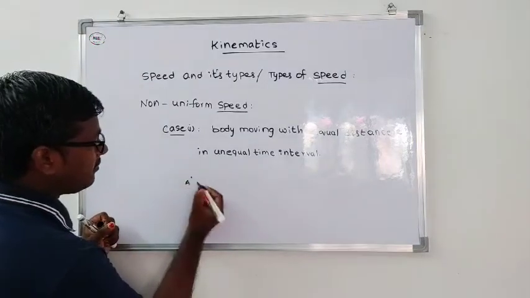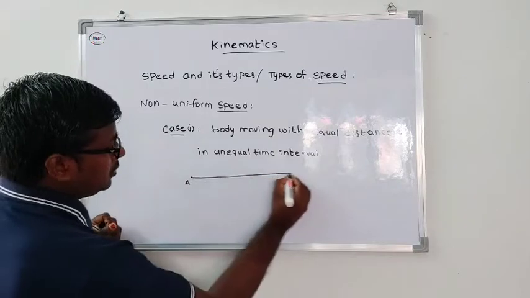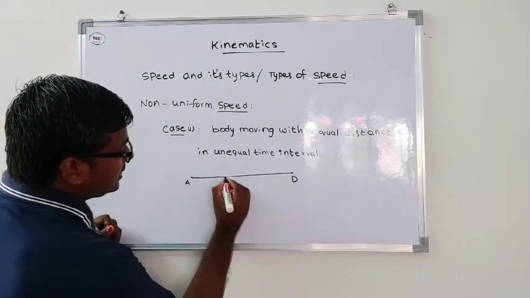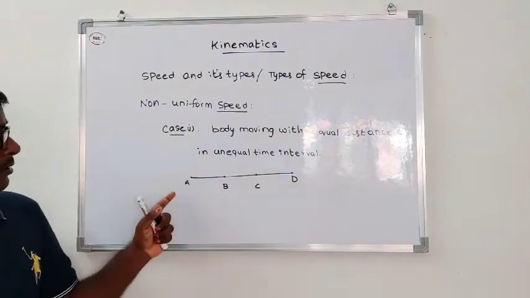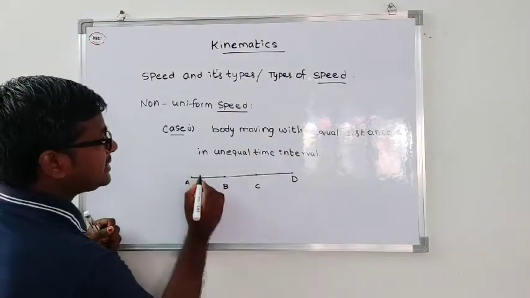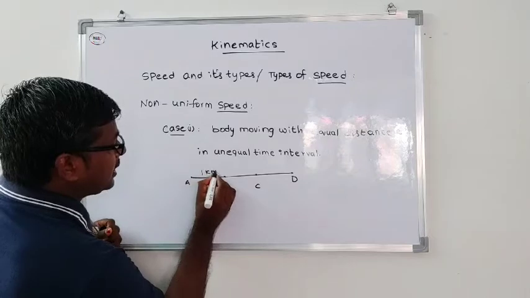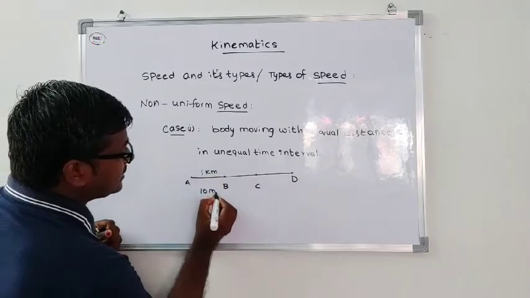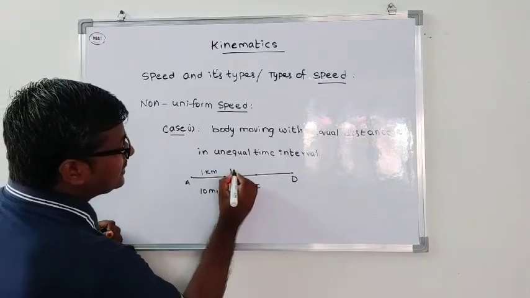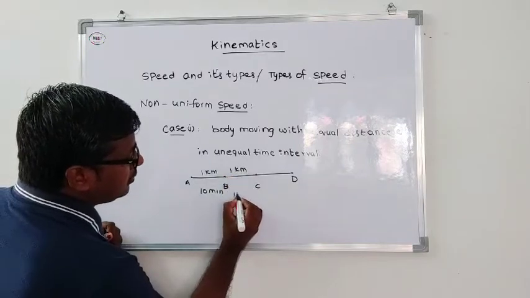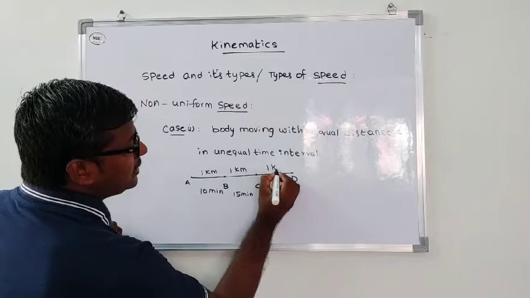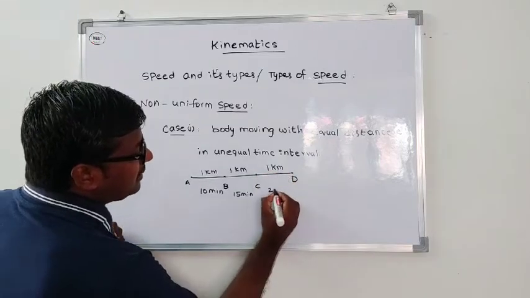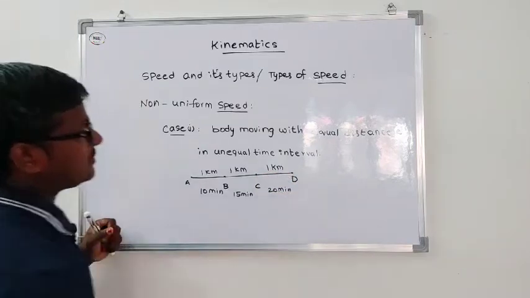A body starting from A to D passes through B and C. From A to B, the distance covered is 1 kilometer in 10 minutes. B to C is 1 kilometer in 15 minutes. C to D is the same distance, 1 kilometer, and the time is 20 minutes.